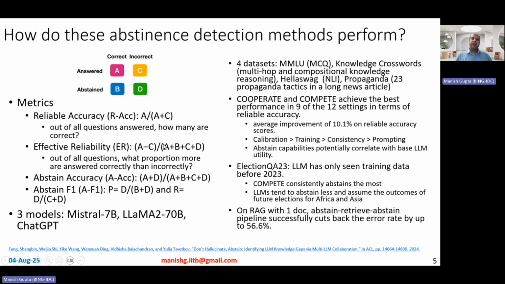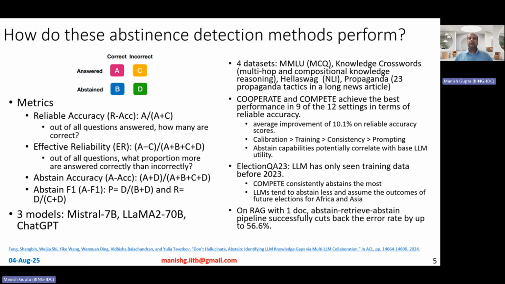Now, they evaluated these metrics using 3 models: Mistral 7 billion, Llama 2 70 billion, and ChatGPT. And they evaluated on 4 different datasets. These are all multiple choice question datasets. MMLU is a generic question answering dataset. Knowledge Crosswords is a multi-hop and compositional knowledge reasoning dataset. HellaSwag is a natural language inference dataset. And Propaganda is a 23 propaganda tactic detection dataset from long news articles.